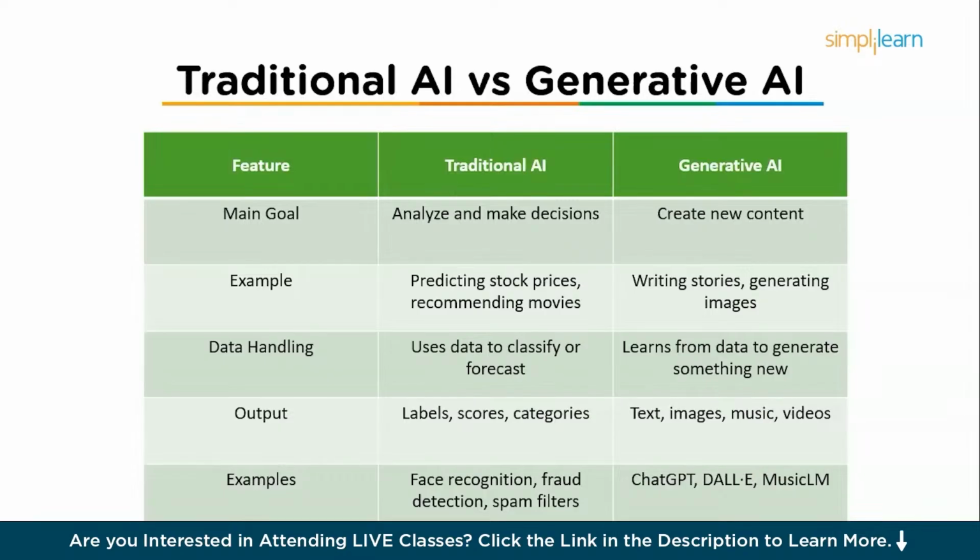Traditional AI handles data. It uses data to classify or forecast, and generative AI learns from data to generate something new. Traditional AI outputs labels, scores, and categories, and generative AI outputs text, images, music, videos, and so on. For example, traditional AI is face recognition, fraud detection, spam filters, and generative AI is ChatGPT, DALL-E, MusicLM, and so on. Down the line in the next chapter, we will see the applications of generative AI tools like ChatGPT, DALL-E, and GPT-3.